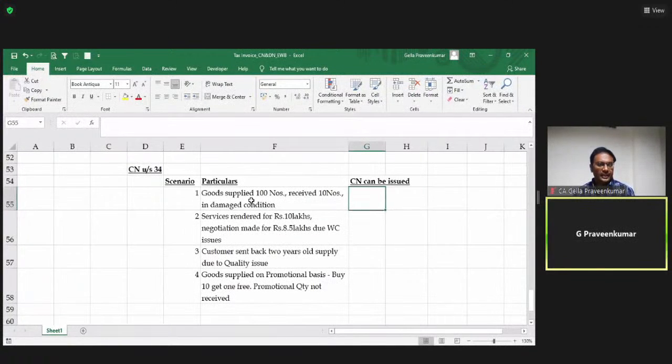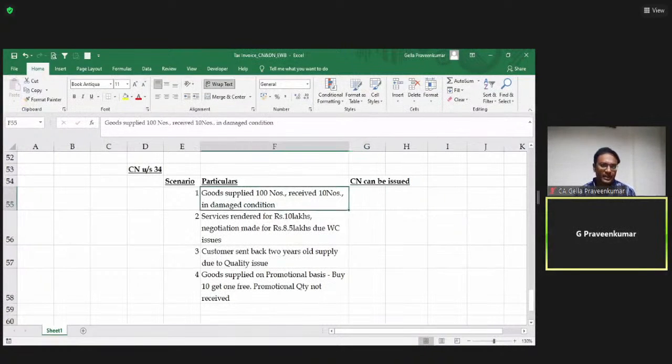Sri Devi says 1 no, 2 yes, 3 yes, 4 no. Okay. Good. Now, let me clear it one by one for you to have a better understanding.